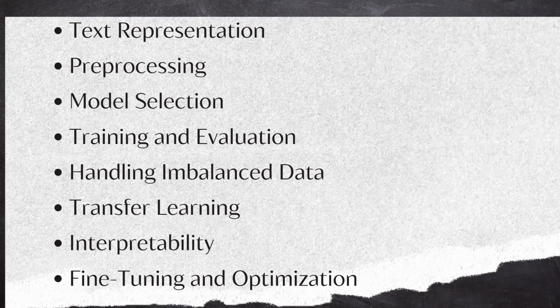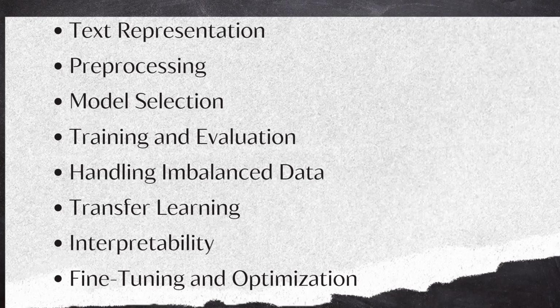Interpretability. Understanding why a model makes a certain prediction is crucial in applications like legal or medical domains. Techniques such as attention mechanisms, gradient-based attributions, and LIME provide an insight into model decision making. Fine-tuning and optimization. Continue to fine-tune the model, explore different architectures, or try ensembling methods to further improve performance.